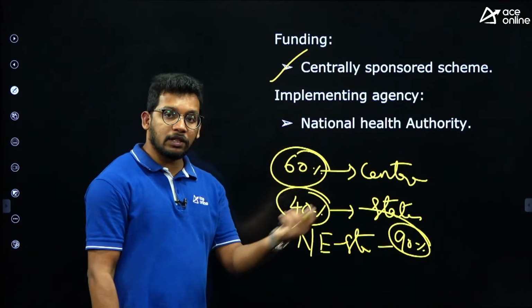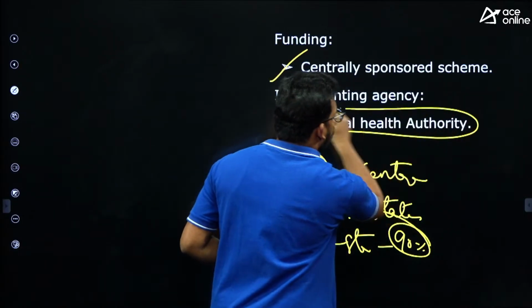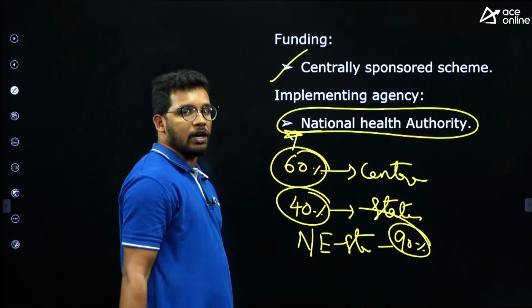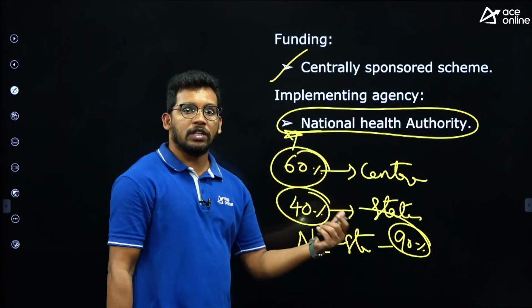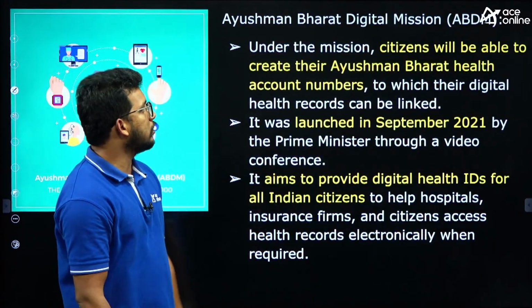And who is implementing this scheme? Ayushman Bharat is implemented by the National Health Authority. Earlier it was called the National Health Agency, but now it has been renamed the National Health Authority, which will take care of the implementation, right?